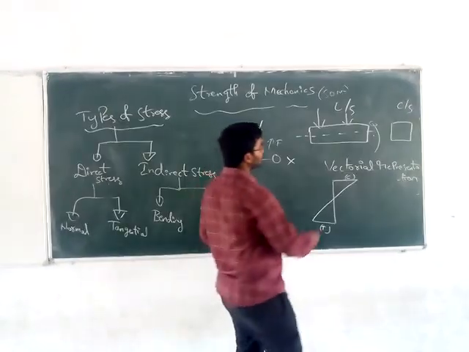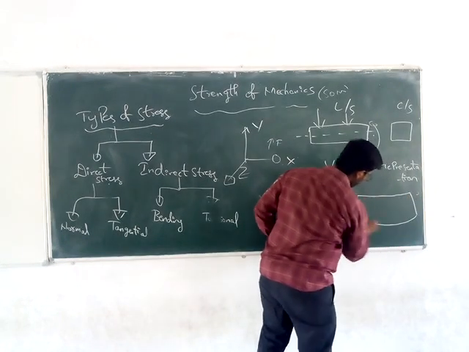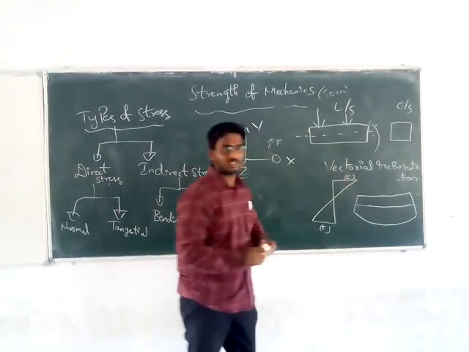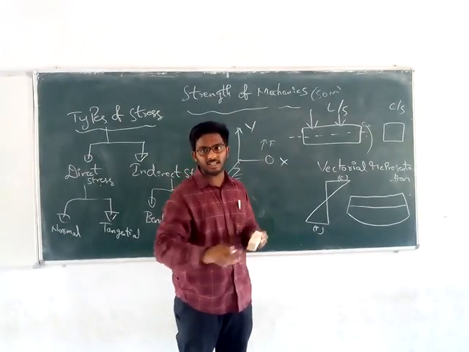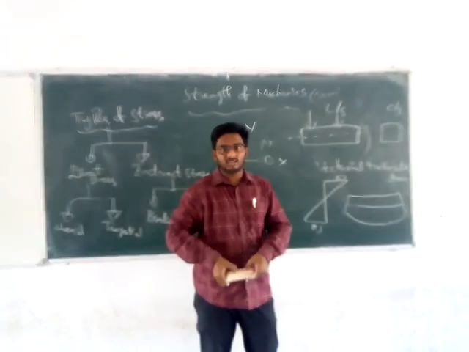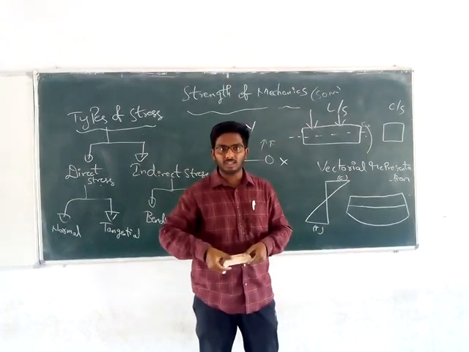Why does the beam bend like this? We will assume that the beam consists of a number of horizontal layers. If you take a pack of cards and bend it like this, you can see the topmost fiber will be subjected to compressive stress. You can imagine it.